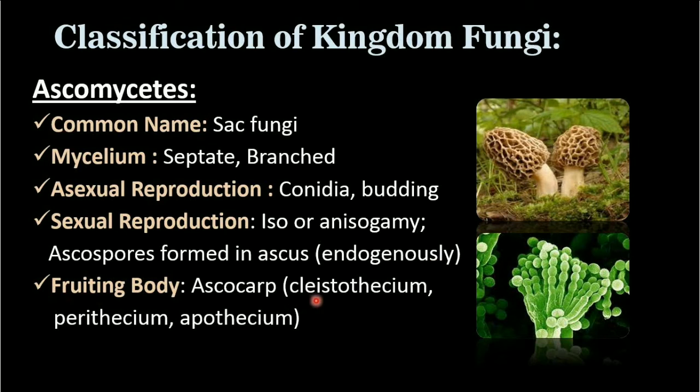Fruiting body is ascocarp. They may be Cleistothecium, Perithecium and Apothecium. Cleistothecium when it is closed. Perithecium when it is flask shaped. When the fruiting body is flask shaped, then the ascocarp is flask shaped. And Apothecium when it is cup shaped. See, these are the cup shaped apothecia. There the spores are formed.